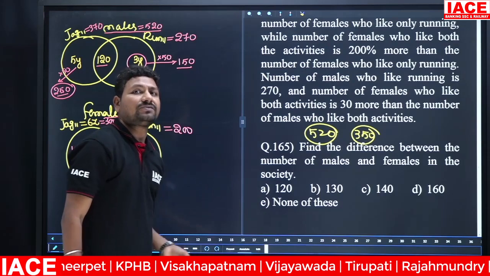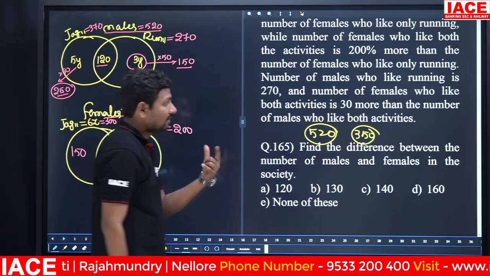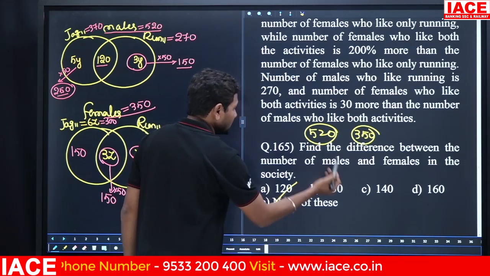Okay. 350 plus 150, it is 500. 150 plus 20, 170. 170 is the difference required. Then the answer is none of these.